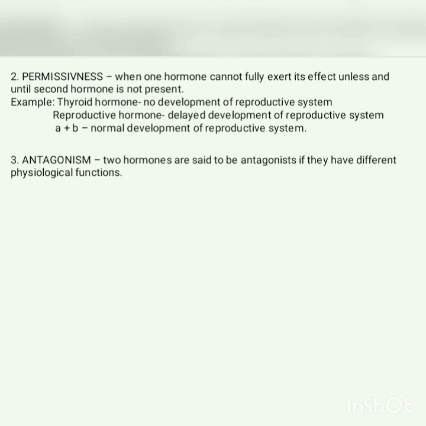Antagonism means something opposite to each other. Two hormones are said to be antagonistic to each other if they have opposing physiological functions. For example, the growth hormone and glucagon are both antagonistic to the hormone insulin.